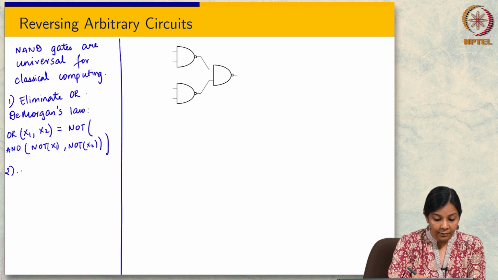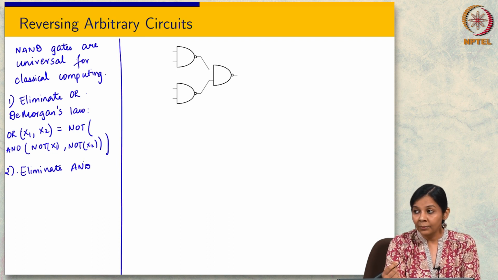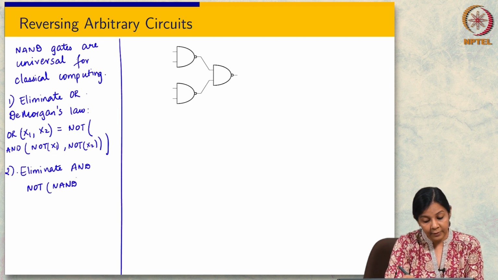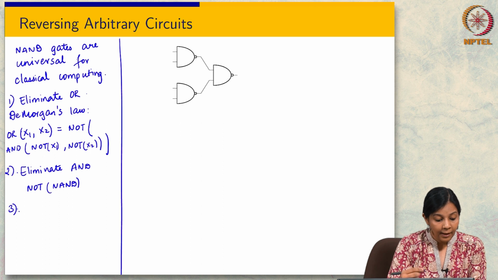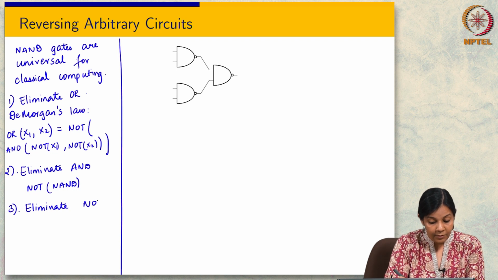Now the next thing to eliminate is AND. Eliminating AND is extremely simple. What should I do? I want to eliminate AND by using NAND. Exactly, just NOT of NAND. So that was easy. And now finally I want to eliminate NOT. There are multiple different ways to do this.